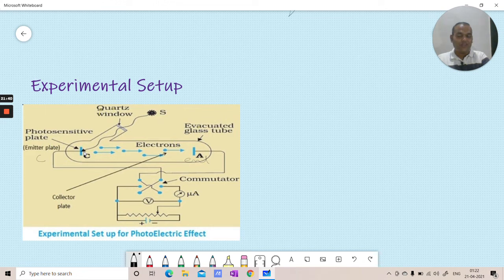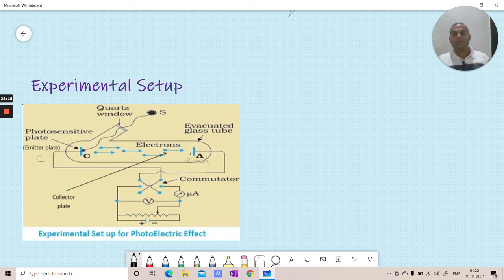The electron, if it has kinetic energy and comes out of this surface, will move towards the anode, because the anode is a positively charged plate. Here we have already connected a battery and kept A at the high potential end. So electrons will automatically run from cathode to anode, and if they do, a current is generated in it, which is called the photocurrent.